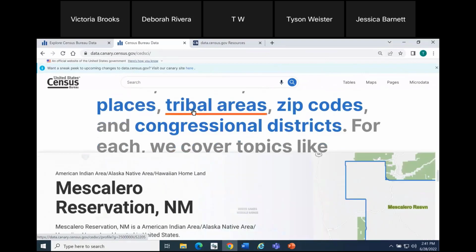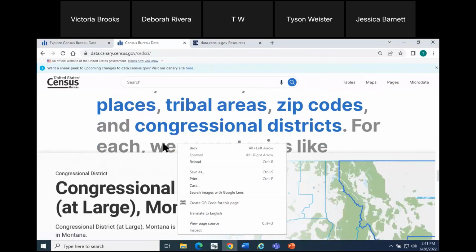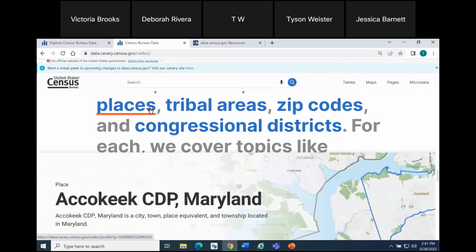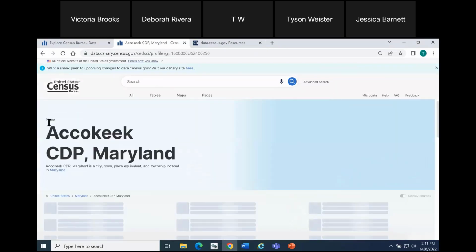As I hover over this, notice at the bottom part of my screen, you're going to see a profile begin to populate for an example geography. So for instance, when you go to the place geography, it will pull up the profile for Accokeek, CDP, Maryland. You can either click the word place or click the example profile at the bottom of your screen as an option to get started with that type of profile for that specific geography.